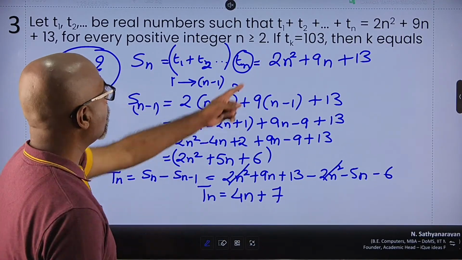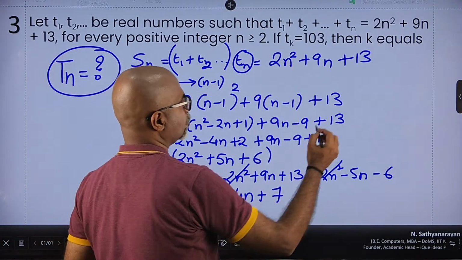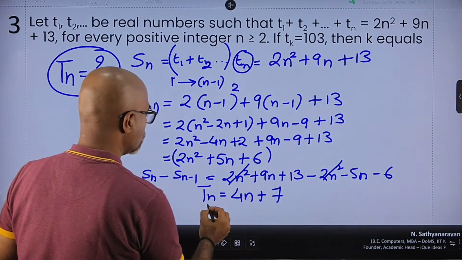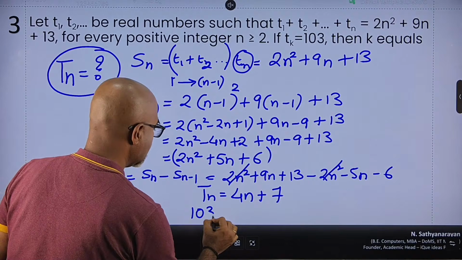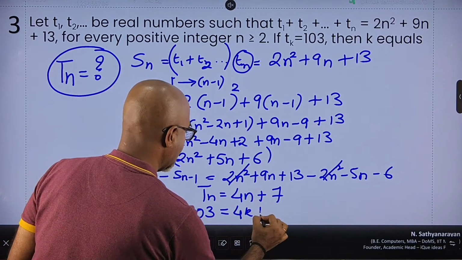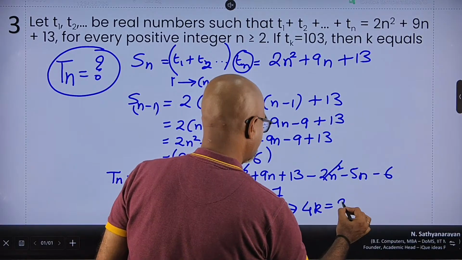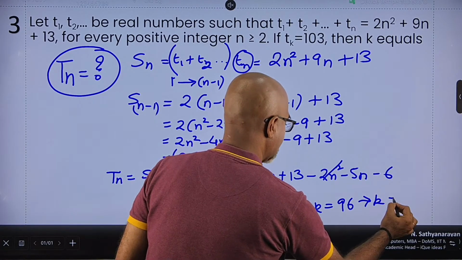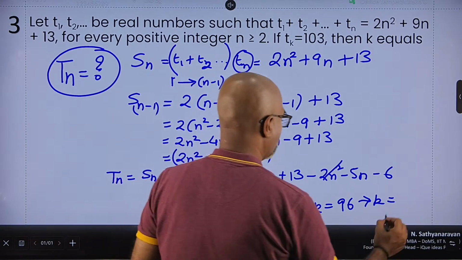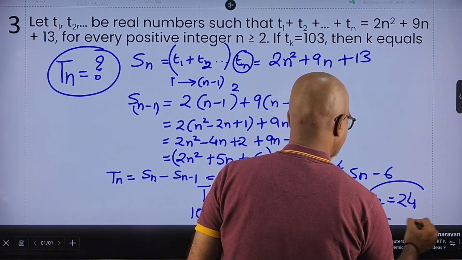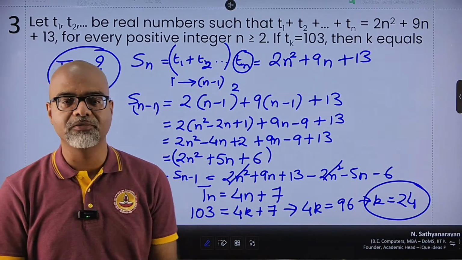Brilliant. So now T of k is 103, right? So 103 is equal to 4k plus 7, which means 4k is 103 minus 7, which is 96, which implies k is 96 divided by 4. 4 2s are 8 and 4 4s are 16, I get the value of k is 24.